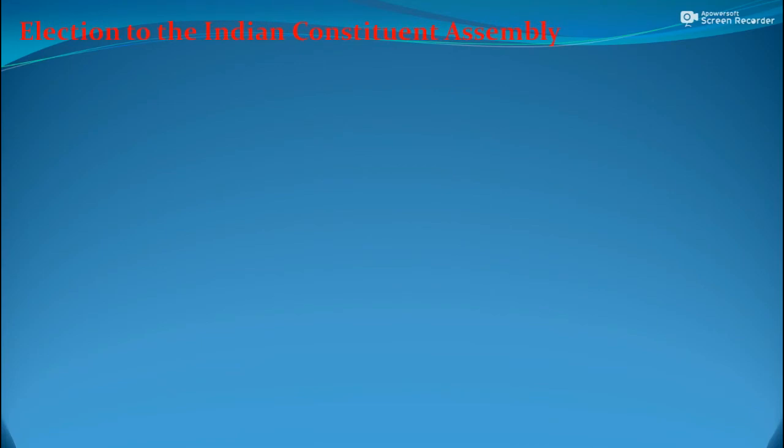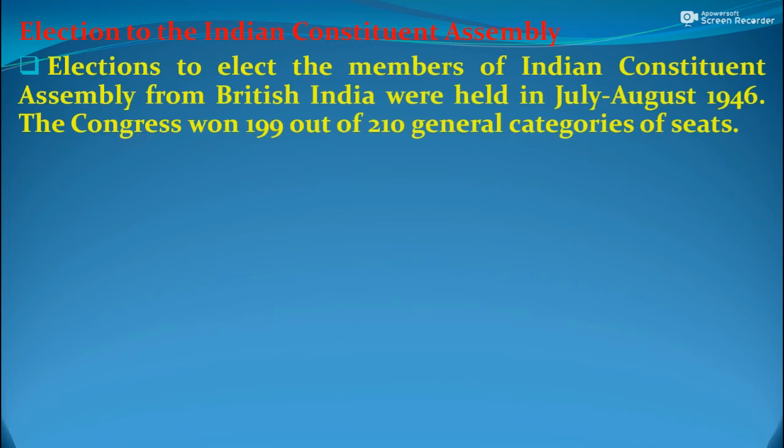Now we shall discuss how the election to the Indian Constituent Assembly was held. The election to choose the members of the Indian Constituent Assembly from British India was held in July-August 1946. The Congress won 199 seats out of 210 general category seats.